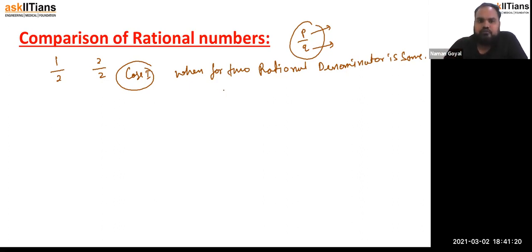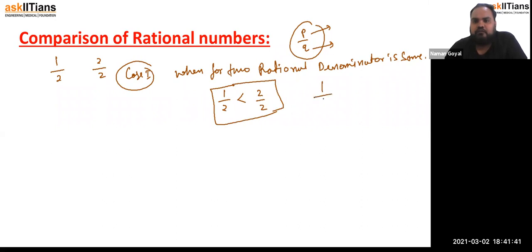So if I want to compare 1 upon 2 and 2 by 2, see, the denominator for both rational numbers is the same. So we have to compare the numerator part. If the numerator is greater, then the number becomes larger. So 1 by 2 is less than 2 by 2, right?